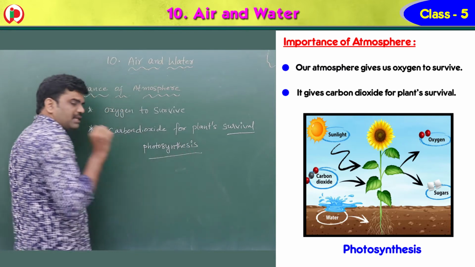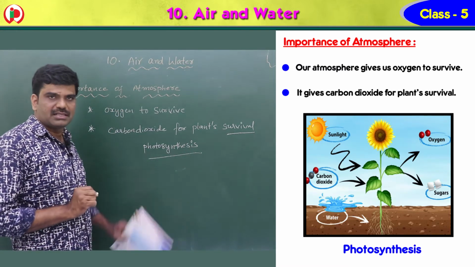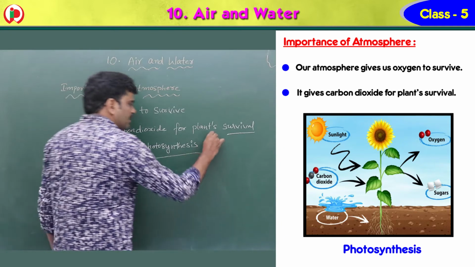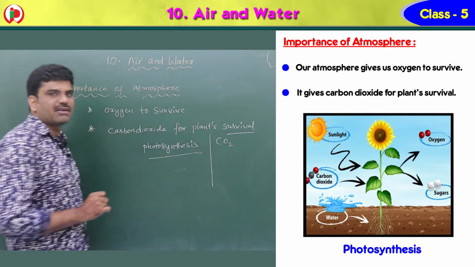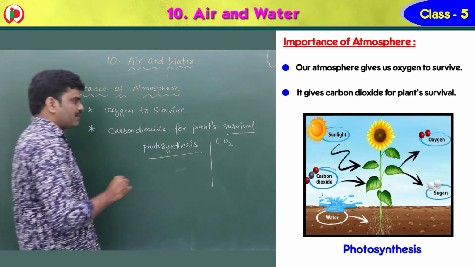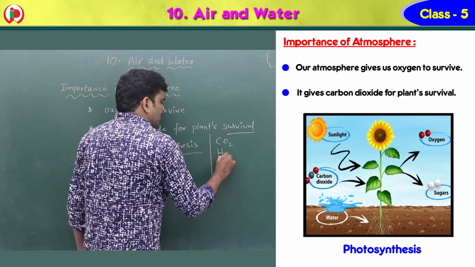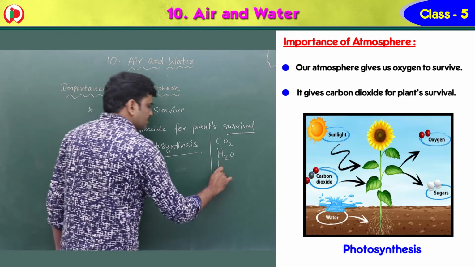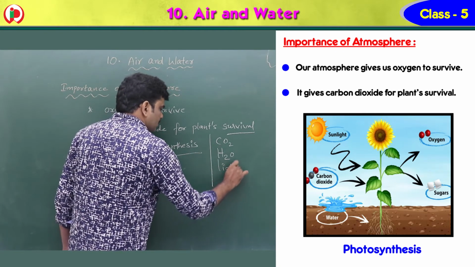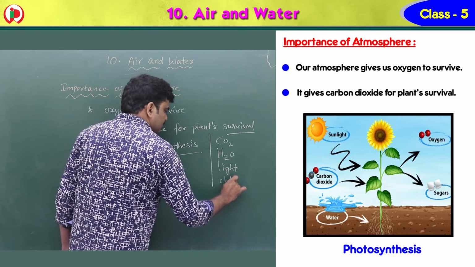For this food preparation, or photosynthesis, plants require mainly four factors. One is carbon dioxide, otherwise called CO2. Next one is water, otherwise called H2O. Next one is sunlight. Next one is chlorophyll.